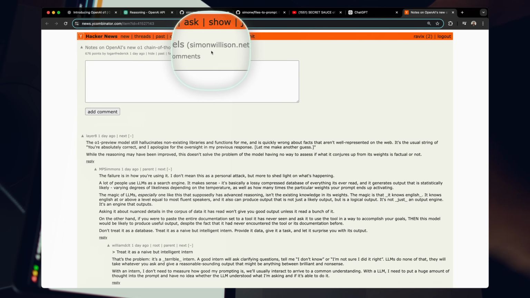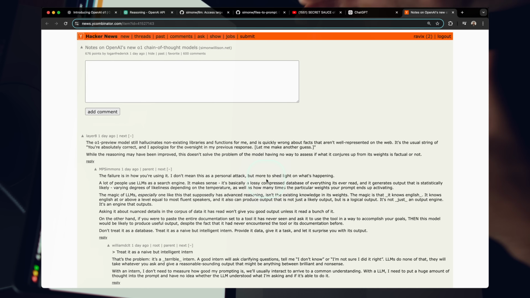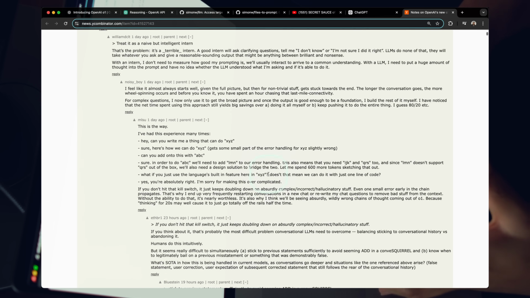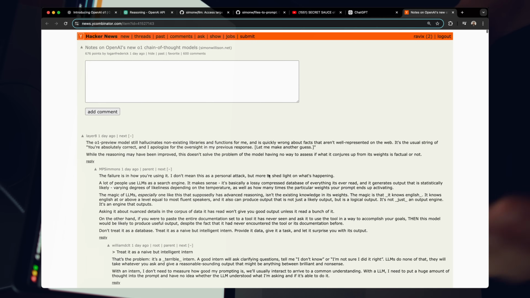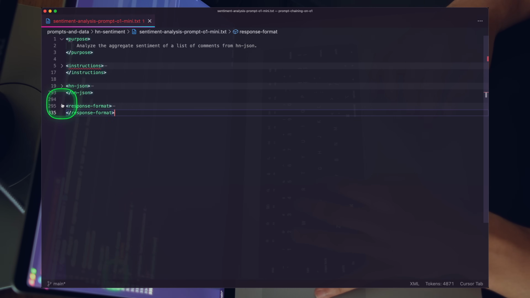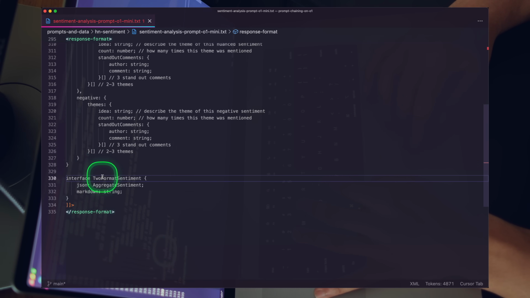Again, big shout out Simonw. He's the author of the linked content. And what we're going to do is just do a sentiment analysis on this post. This prompt is likely an entire product in itself, but what we're going to do here is lean on the reasoning, iterative capabilities of the o1-preview model. We're going to create 3 segments of sentiment analysis, and let me just show you what the response format looks like, right? So we have this kind of wild 2-format sentiment, right?